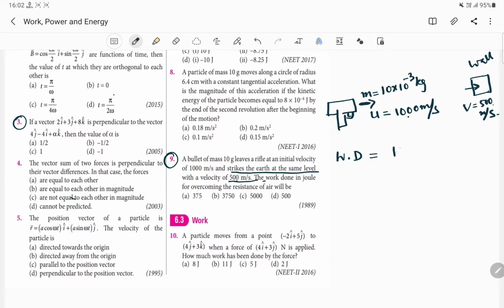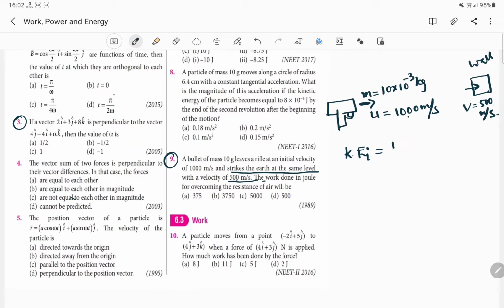Work done will be equal to change in kinetic energy, final minus initial, and this is the simple formula. We can also write it like this: this is work done to overcome air resistance plus initial kinetic energy will be equal to final kinetic energy. Or if you do not understand this, let me rub this. The simple concept will be, what was the initial kinetic energy? What was the initial energy?